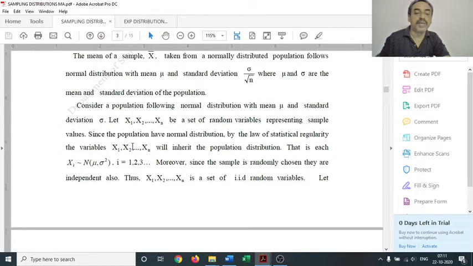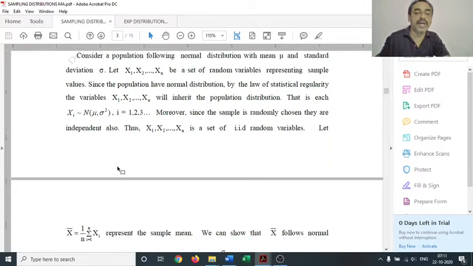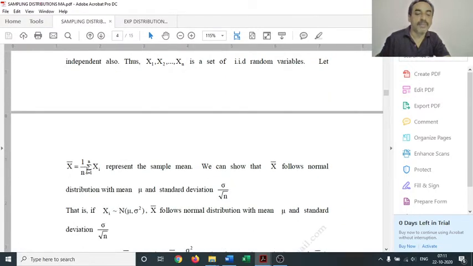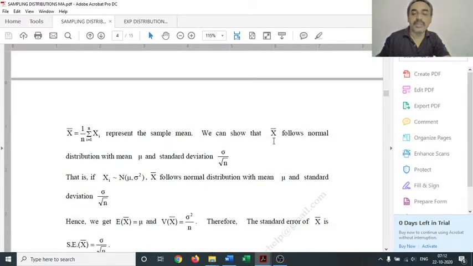So here we have a population which follows N(mu, sigma square), and x bar is the sample mean. Clearly it's a statistic, and its distribution is normal with mean mu and standard deviation sigma by root n. So this shows the distribution of the mean of a sample taken from a normally distributed population.